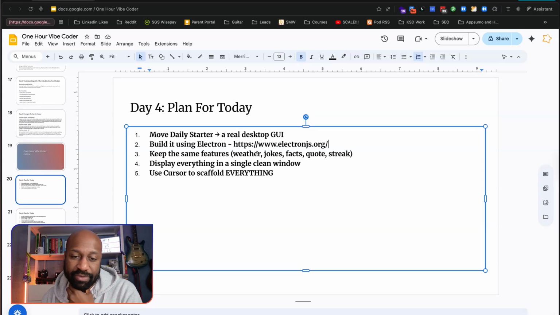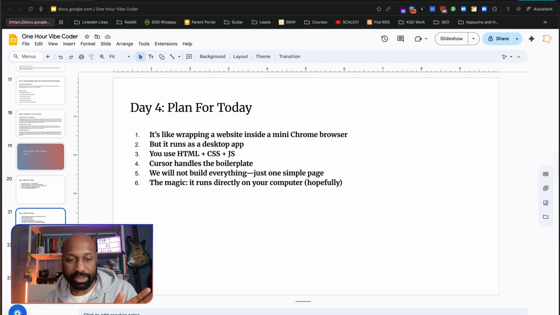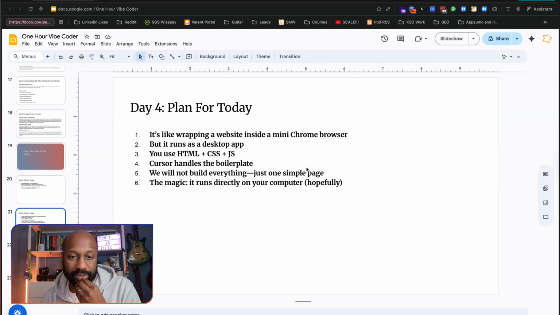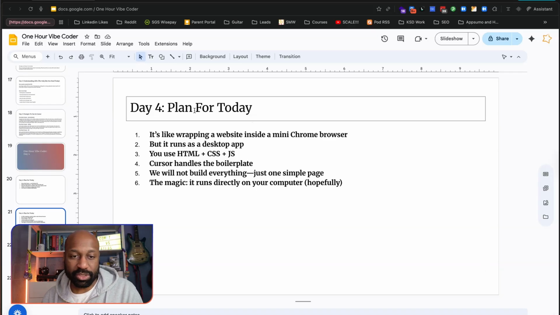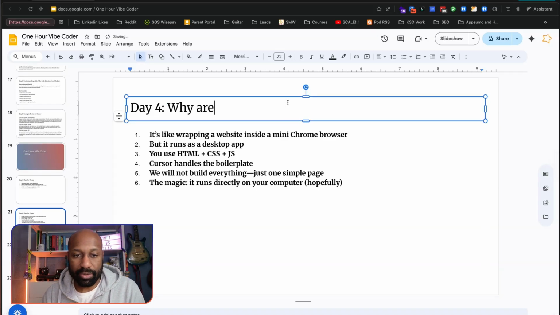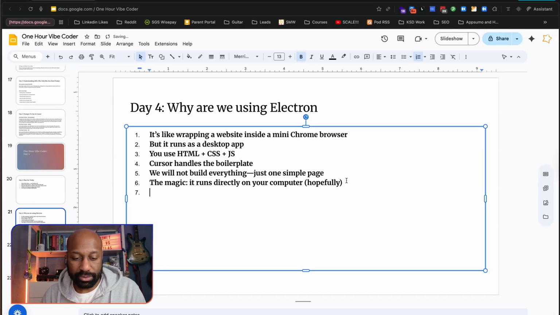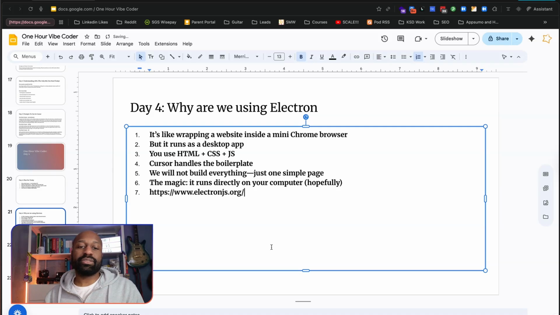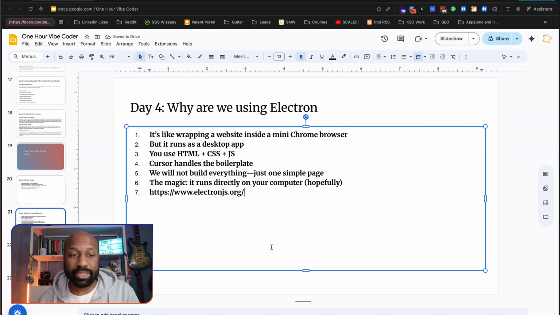So it's going to have all the same features, the weather, jokes, facts, the quote, and keep the streak. Everything's going to be in a single window, and Cursor is going to do all the building. I've explained a bit why we're going to use Electron. Here's the link again to the Electron website should you need it.